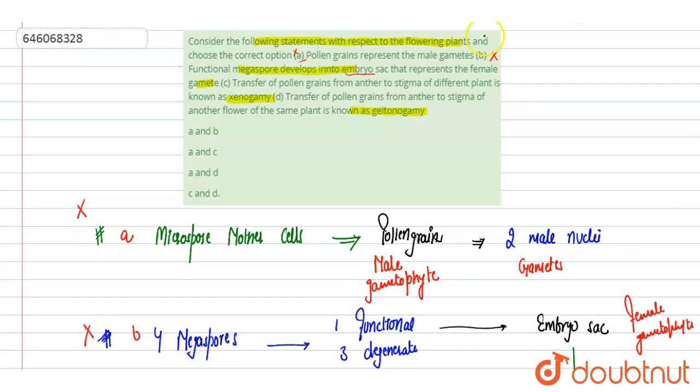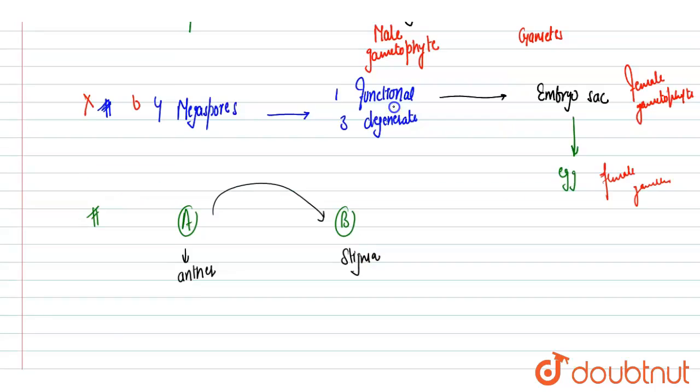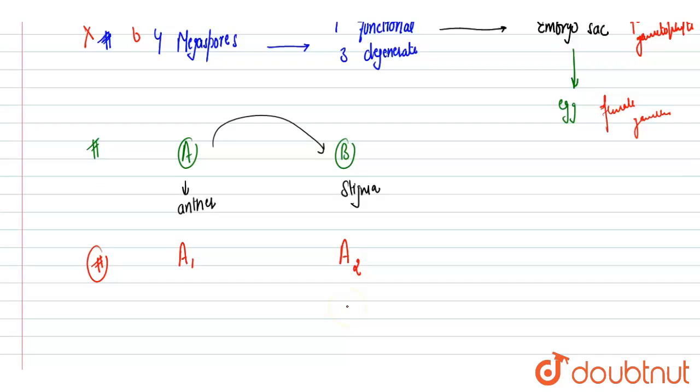Next is the transfer of pollen grain from anther to stigma of another flower of the same plant. So this is also correct. It means there are 2 flowers on the same plant. The plant is A, but there is flower 1 and flower 2. The first flower has the anther, and the second possesses the stigma.